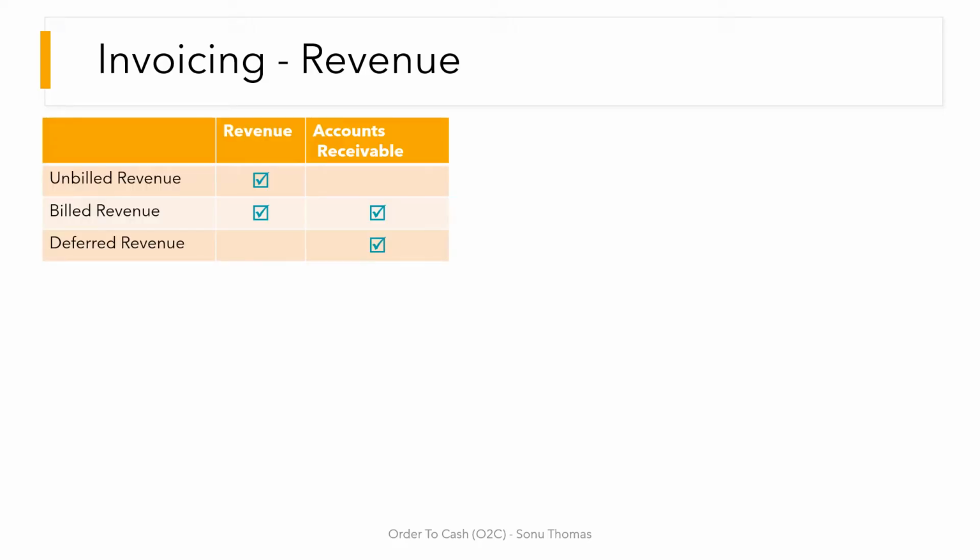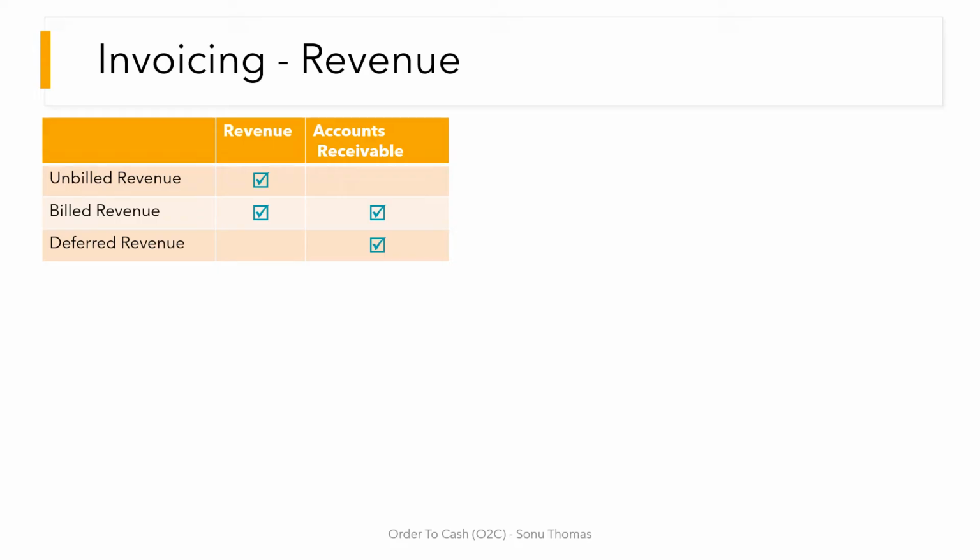To summarize our understanding, let's look at this table. Under unbilled revenue, we can consider revenue as goods or services are already delivered, but no AR can be considered as invoice is not raised.